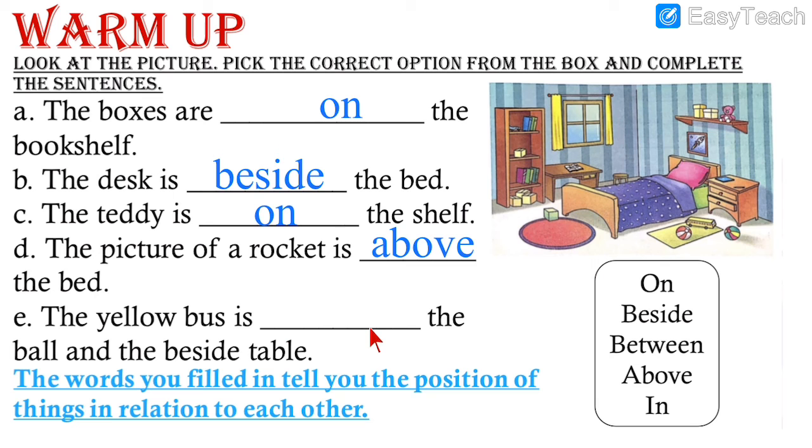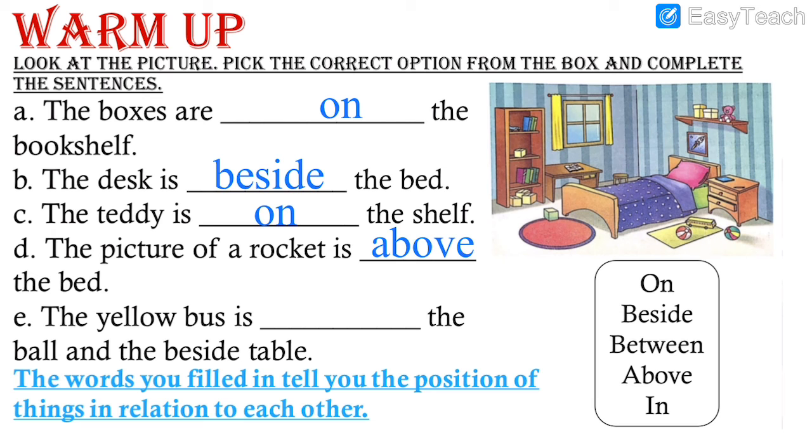The yellow bus is dash the ball and beside the table. See, the yellow bus is dash the ball. Where is the yellow bus? The yellow bus is between. Right? There are two balls and in between there is yellow bus.